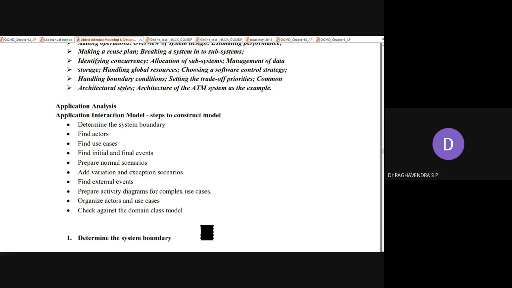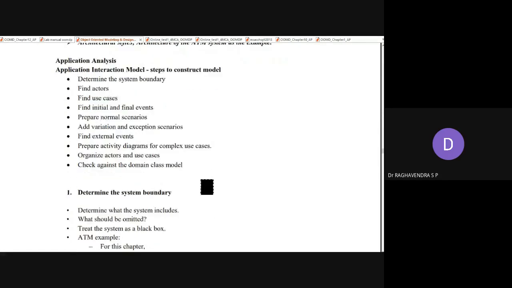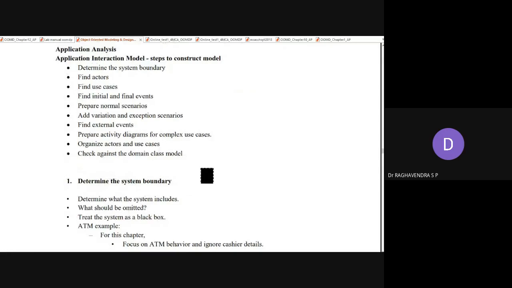Next, organize the actors and use cases. Organize means separate them, rearranging the different types of actors as well as use cases. Next, check against the domain class model. Everything has to be correct now, so that is why we verify at the end with the class model also. We will discuss all these things one by one.